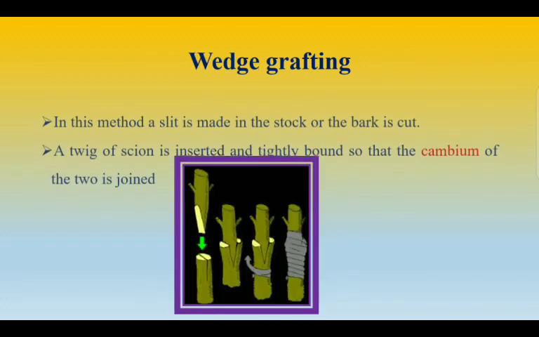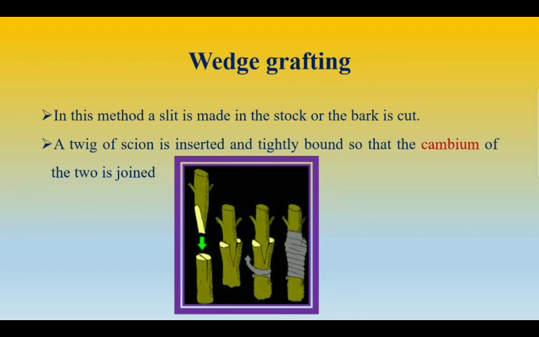Next is wedge grafting. So in this method, a slit is made in the stock or the bark is cut, and a twig of the scion is inserted and tightly bound so that the cambium of the two is joined. So what is the purpose of cambium? Cambium helps in secondary growth. So it heals the wound and initiates the growth of the stem.